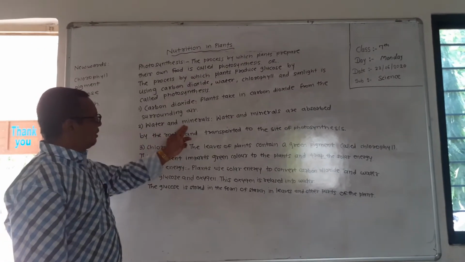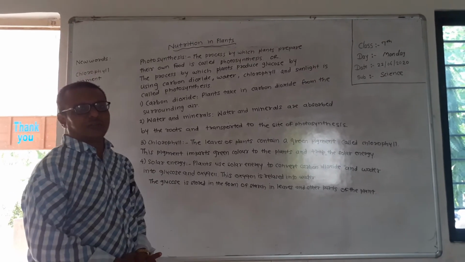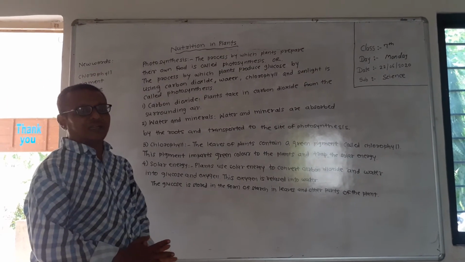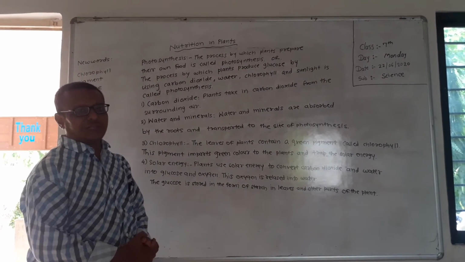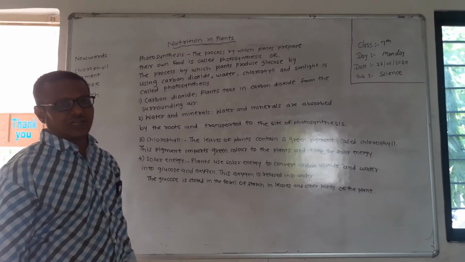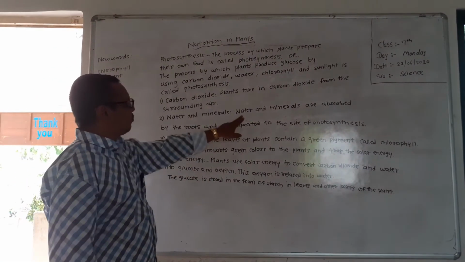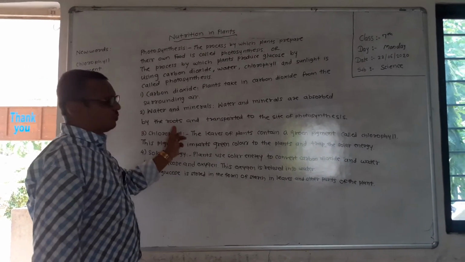Second is water and minerals. Now from where do green plants take water and minerals? Green plants take water and minerals from the soil. How do they take them? Water and minerals are absorbed by the roots.